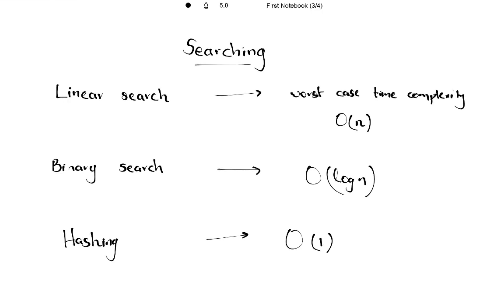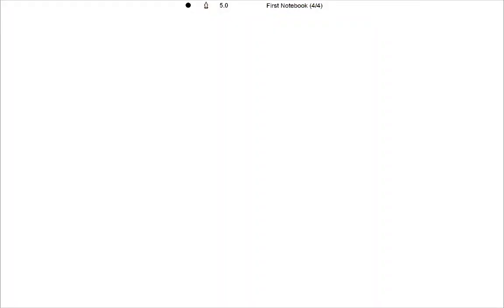What is actually happening in hashing is that it compares only one element in the hash table, which we are going to discuss later in this video, and gets the desired element out, while the other two searching methods run over many elements, which is time consuming. Let's consider an example of how hashing is actually done, and build it onto perfect hashing, which is the context.